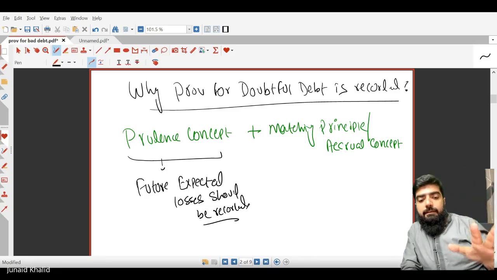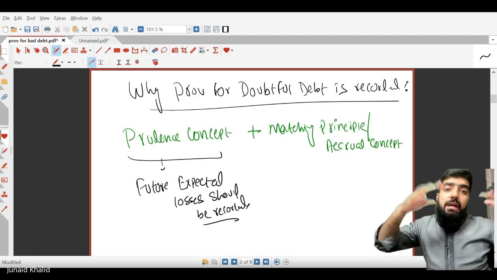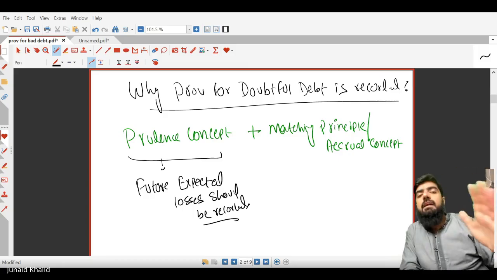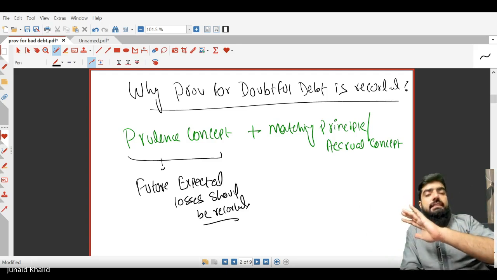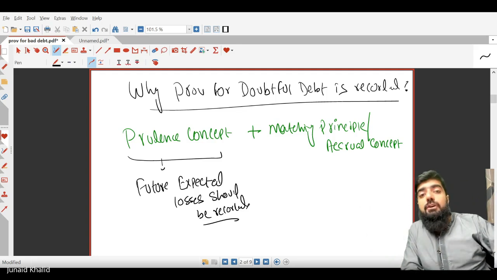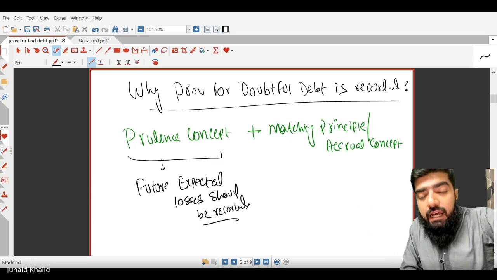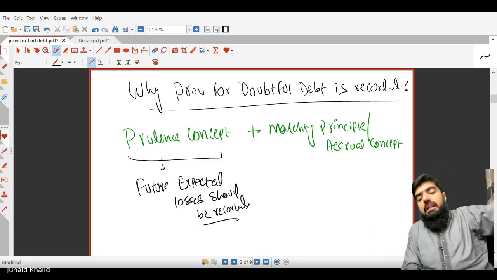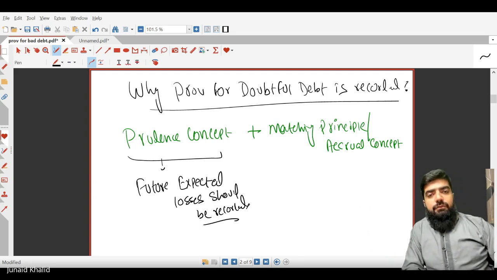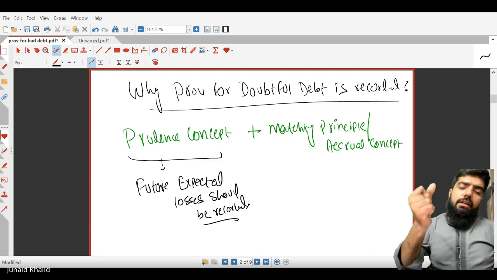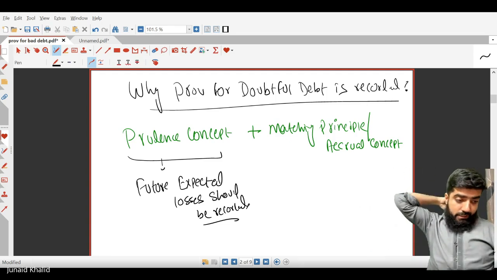It's a prudence concept. Why? So that the accounts are not manipulated. If you can see that there is a loss and you know that this loss will arise, then the accounting standard says don't wait for the loss to arise. If you can see the future expected loss, just record that particular future expected loss. Are you getting a point?